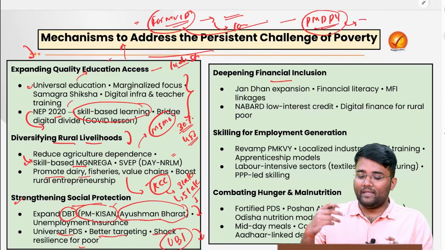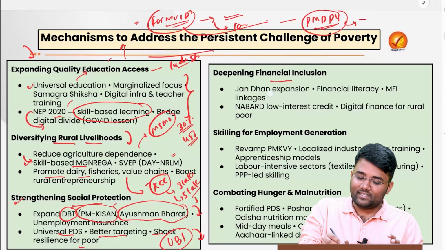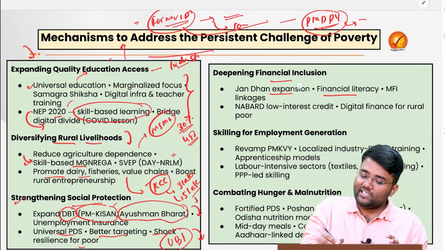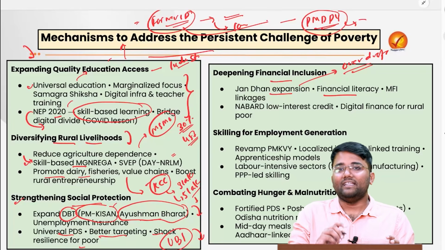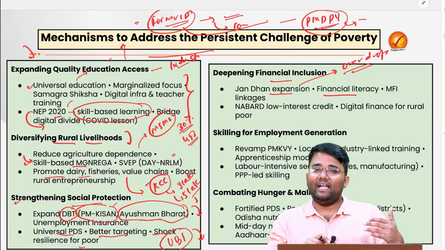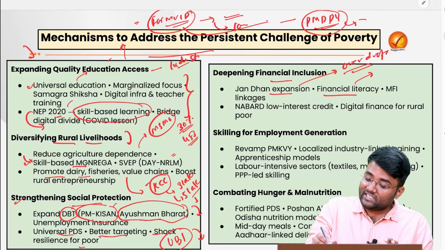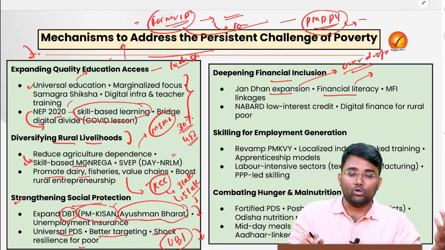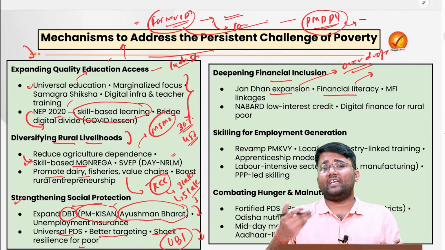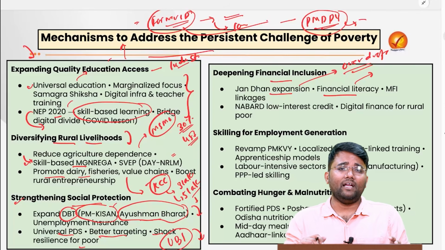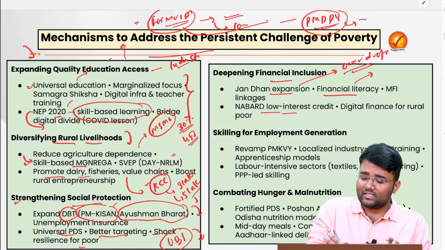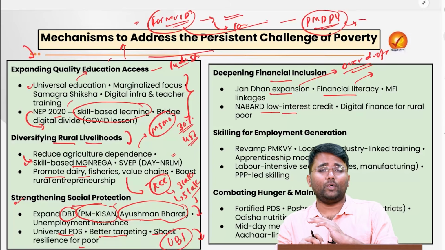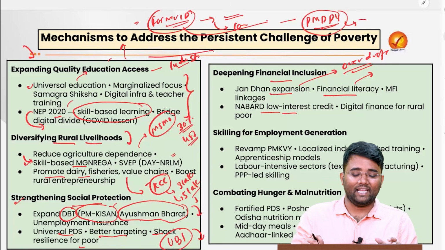Then we need to deepen financial inclusion. For example, Jan Dhan needs to be expanded. On financial literacy, the overdraft facility which was part of Jan Dhan is not being utilized properly, and that can be utilized. Financial literacy can be improved with the help of onboarding several role models, or better awareness generation in the form of social media campaigns. Or NABARD can further extend low interest credit, especially to agriculture and allied sectors.